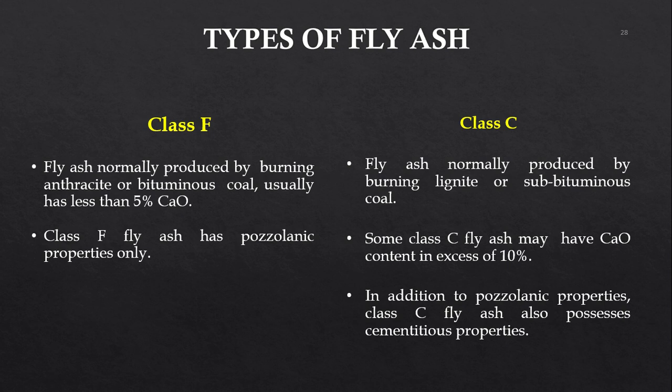Class C fly ash is obtained by burning lignite or sub bituminous coal. Class C will have calcium oxide greater than 10%, so it has more lime in it. In addition to pozzolanic properties, class C fly ash also possesses cementitious properties. So class C fly ash can be used as a good replacement.